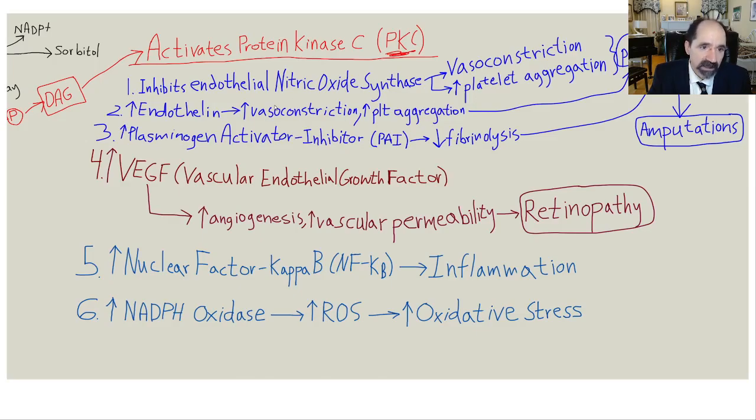What else does protein kinase C do? It increases endothelin. Endothelin is basically the opposite of nitric oxide. So it's going to cause vasoconstriction of the artery. It's going to cause the platelets to aggregate. And unfortunately, my little webcam image is obscuring the word that was written up here, which is prothrombotic. And what that means is diabetes predisposes to forming blood clots. In addition, there's something called plasminogen activator inhibitor. And when that's increased, you're going to get less fibrinolysis, less ability to dissolve a clot. The bottom line is diabetes predisposes to clotting. And you can see where this is going.